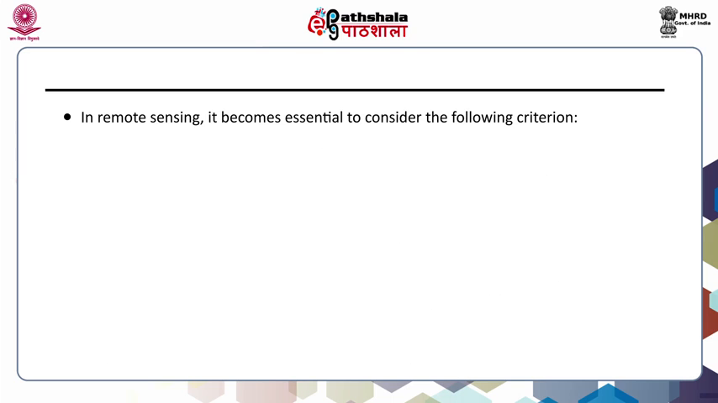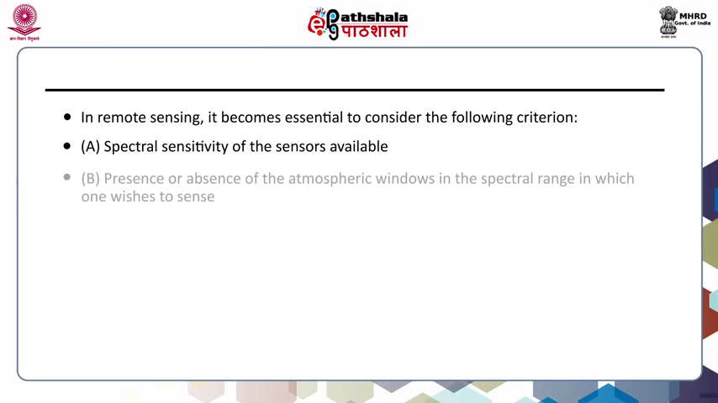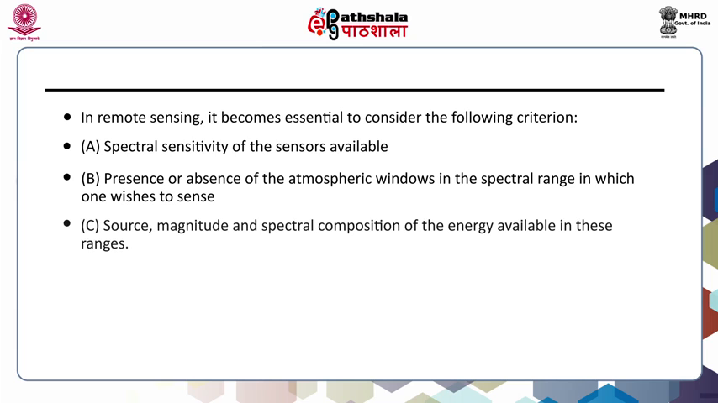In remote sensing, it becomes essential to consider the following criteria. First one is the spectral sensitivity of the sensors available. Second one is the presence or absence of atmospheric windows in the spectral range in which one wishes to sense. Third one is the source, magnitude, and spectral composition of the energy available in the range.